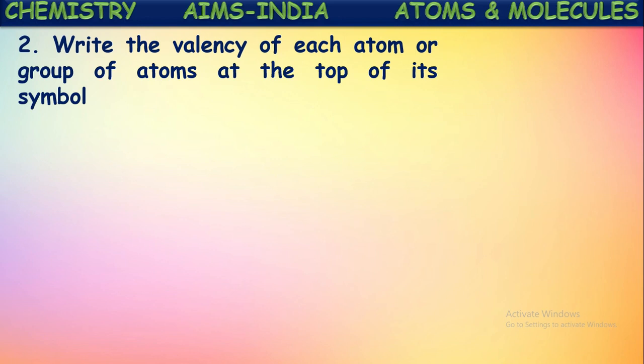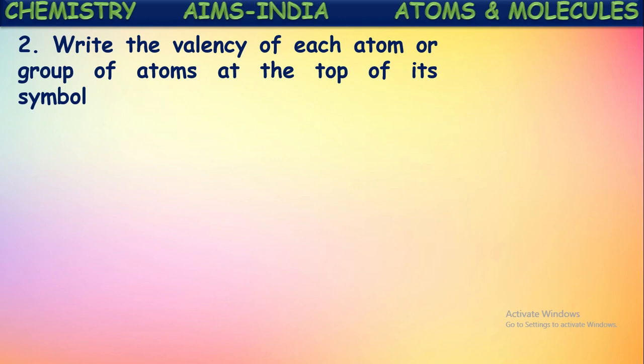Write the valency of each atom or group of atoms at the top of its symbol. Now, after writing the symbols of those positive and negative ions, remember here the positive or negative ion may be a radical also. What does radical mean? It might be a group of atoms with a certain charge. So then the complete formula of that radical should be written as an ion.